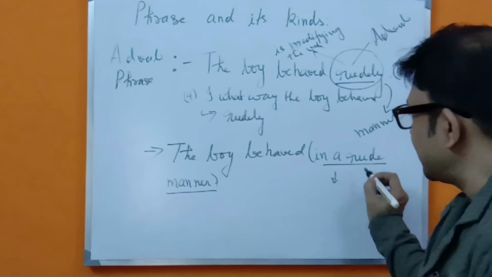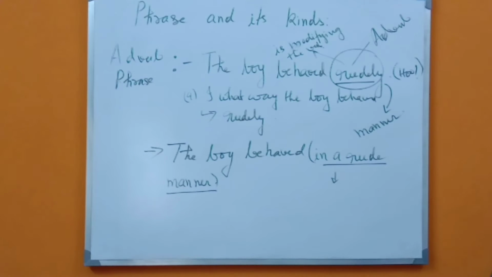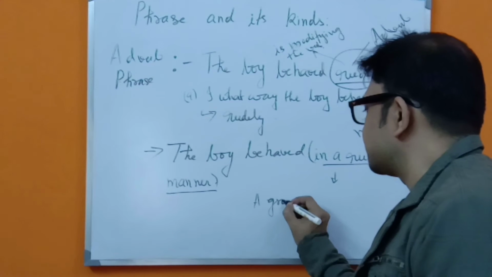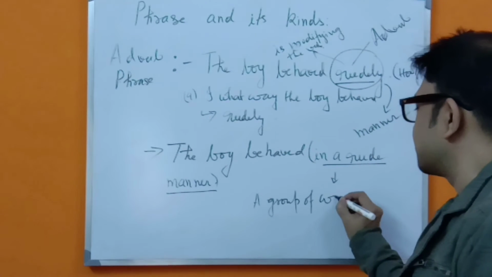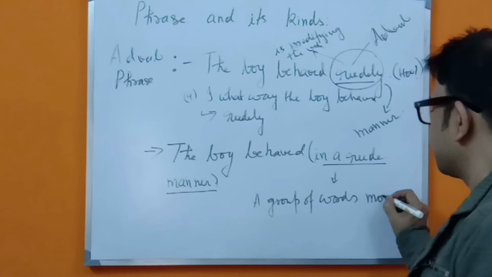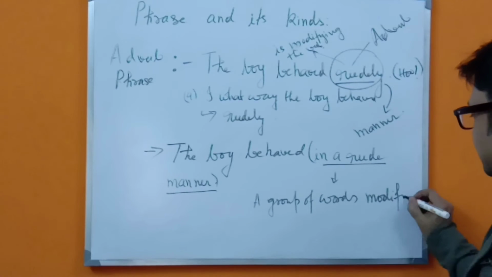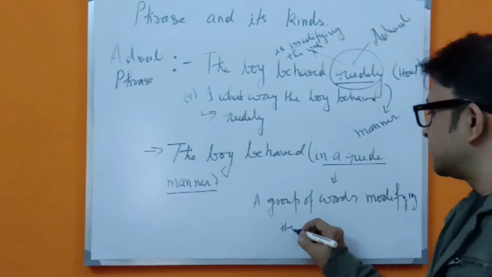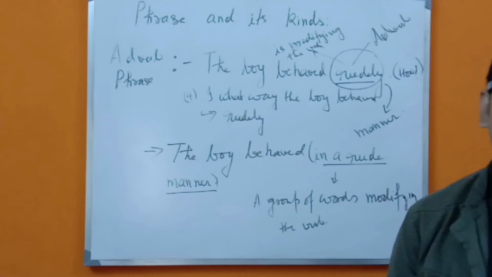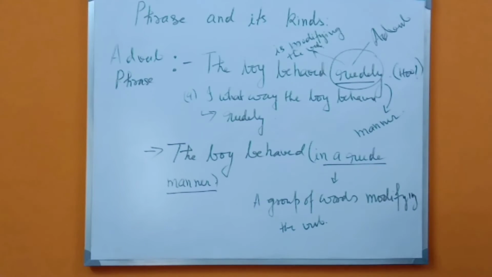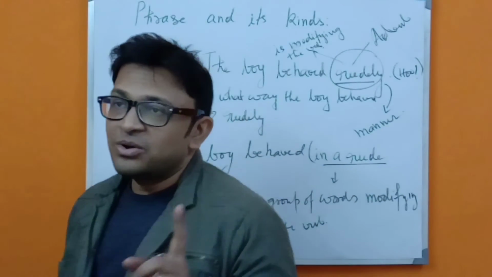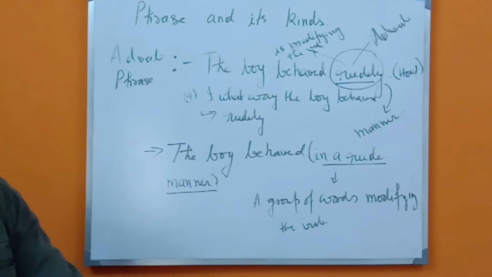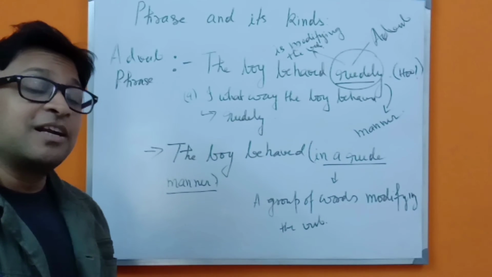Now what we are seeing is a group of words modifying the verb. So we have to remember these things: in what way, in some manner. So obviously, in the case of an adverb transforming into an adverb phrase, you can be asked in a different way also.